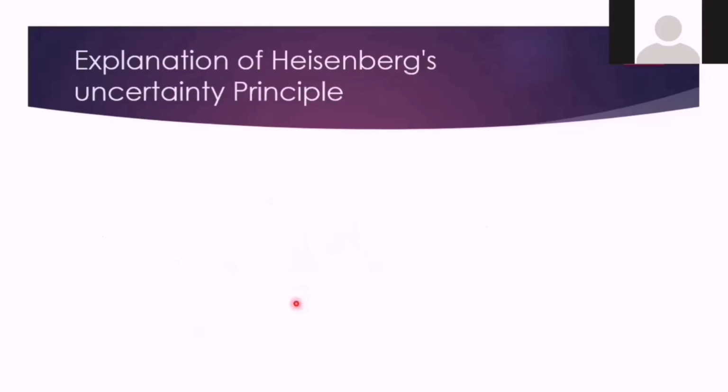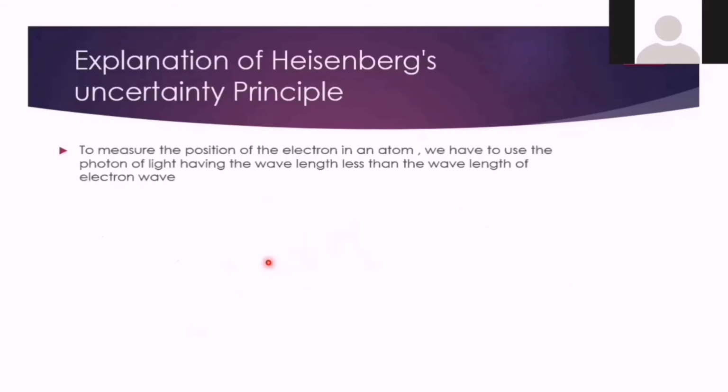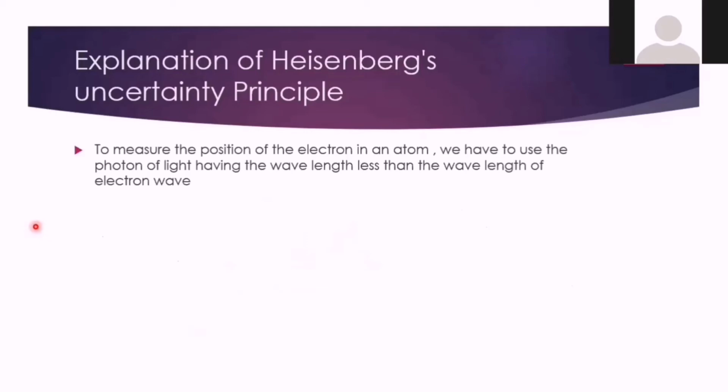An explanation of Heisenberg's uncertainty principle. If you want to measure the position of the electron in an atom, we have to use the photon of light having the wavelength less than the wavelength of electron wave. As we discussed earlier, the wavelength should be less for the incident photon. Wavelength should be less, indicating what? Energy of incident photon should be greater.